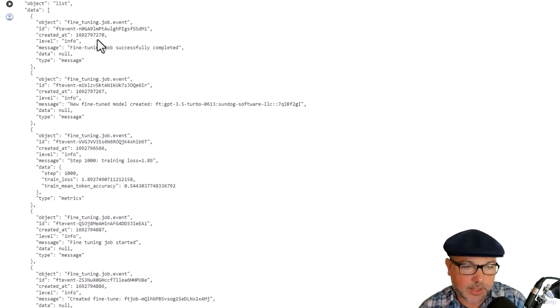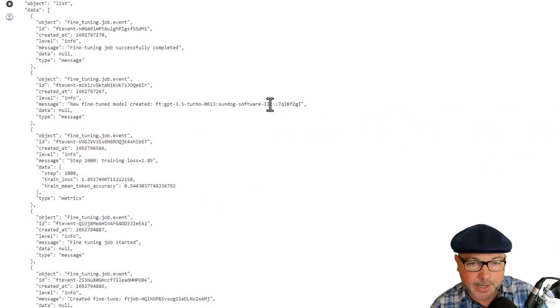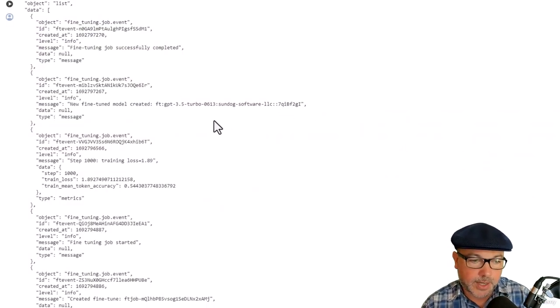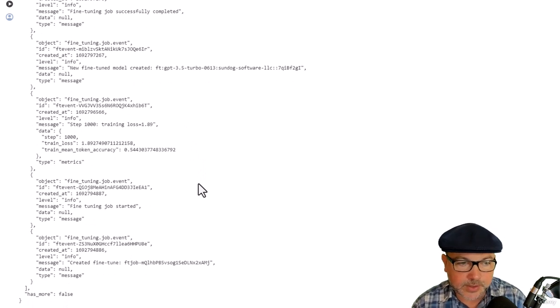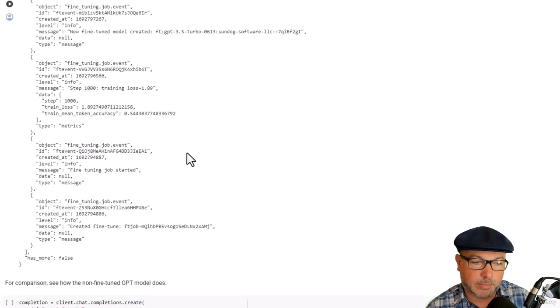It also gave me the ID for that fine-tuned model, which I'm also going to need. If I want to actually use this model to do something, like using the chat completions API or using it in the playground, I'm going to need that ID and use that to refer back to it. And we can see that when it was done, the training loss was 1.89 and the token accuracy was 0.54. This is a little weird. In previous experiments with this new API, it would give me repeated metrics as to how that training was going over time. In this case, it just gave me the one at the end, but usually you can see that going up and down as the training progresses, and you can get a sense as to whether or not it's actually getting better or not.